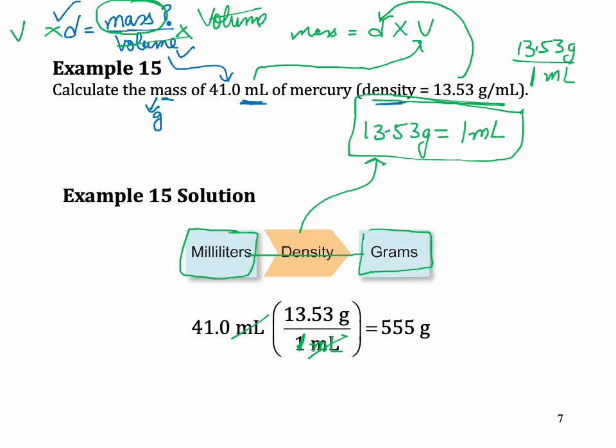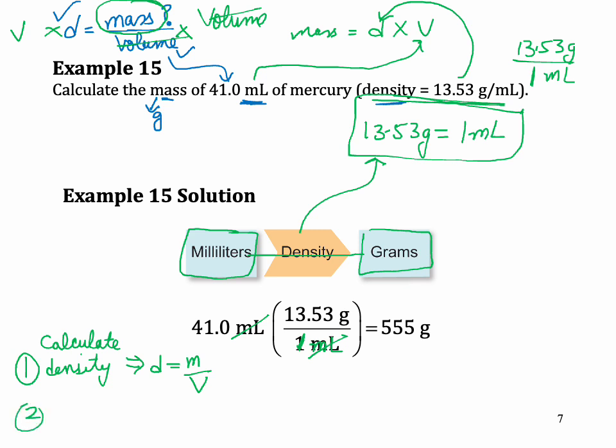Okay, so there are 2 types of questions you can get in density. Question type 1 is when the question is asking calculate density. That's question 1. How will you solve this question? You use the formula. Density is mass divided by volume. Plug in the mass, plug in the volume, and you're done.